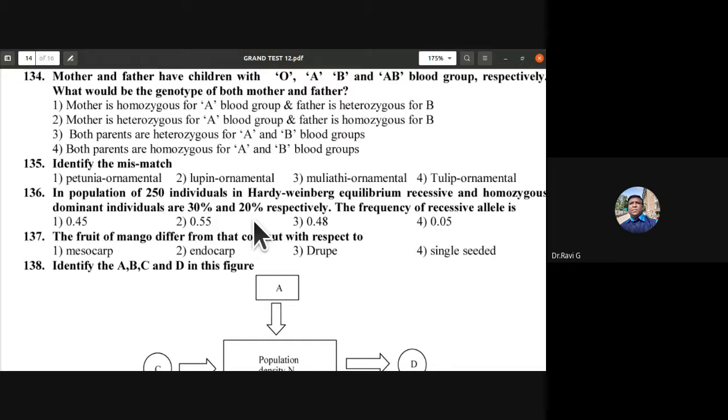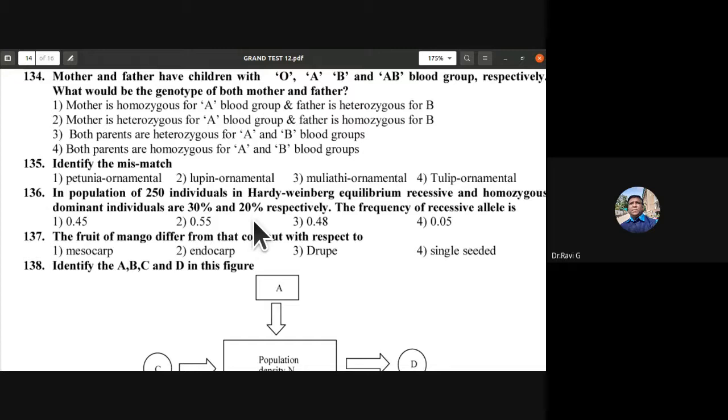So in a population of 250 individuals in Hardy-Weinberg equilibrium, recessive and homozygous dominant individuals, that is p square and q square, they have given it as 30 and 20% respectively. So p plus q equals 1, isn't it? So on that basis also you can calculate here. So what is the frequency of the recessive allele?